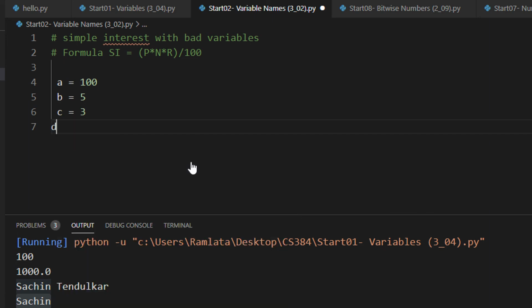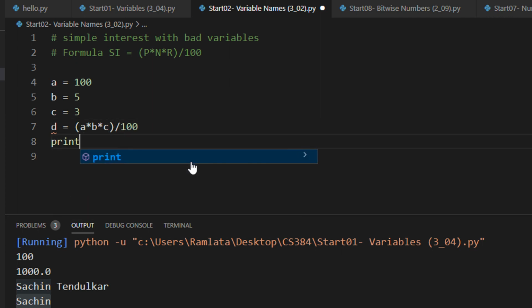So I will say D is equal to, D is basically the same formula that I'm applying. So it will become A into B into C divided by 100. And then I will do print. The total interest computed is, I just give a colon, give comma, and just print the value of D.